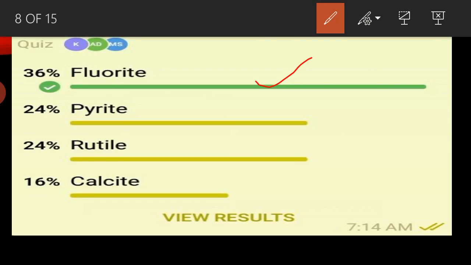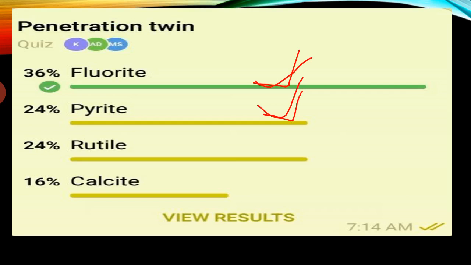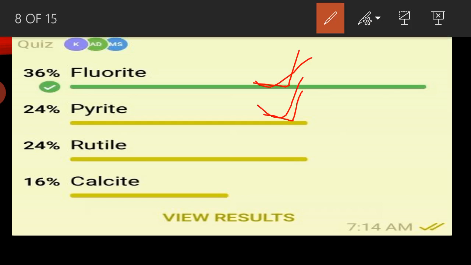I have given fluorite and pyrite, but in an examination you can give pyrite. Pyrite and fluorite are both correct answers. These two are penetration twins.